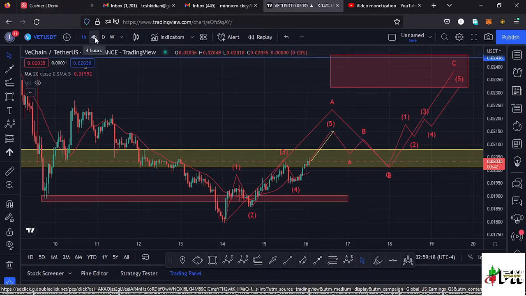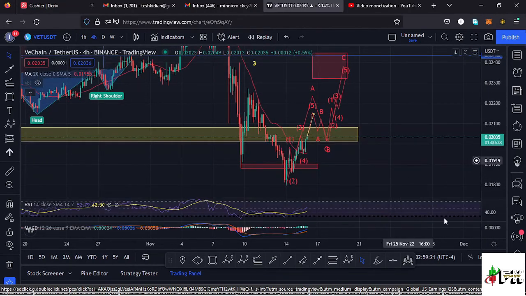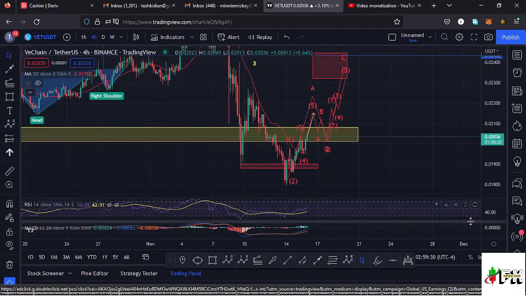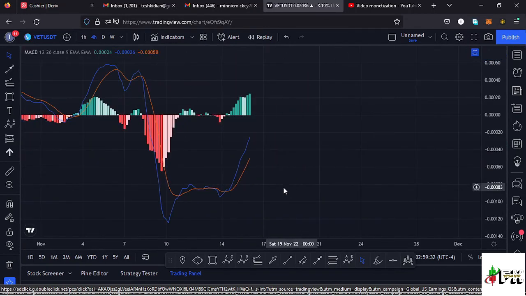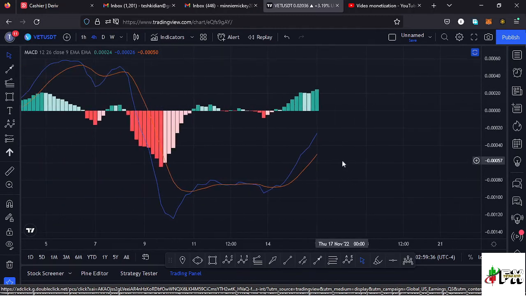Jumping back to the forward chart to see what movements will be supported here on the RSI. Here on the RSI, we are trading at around the 53 mark, meaning we have massive room for us to support any movements to the upper side. Also taking a look at the MACD, here on the MACD we have also printed a bullish cross, and we are seeing an increase in the buying momentum here on the MACD, and that's very positive and means higher prices are coming our way. And that's the update for Vechain.